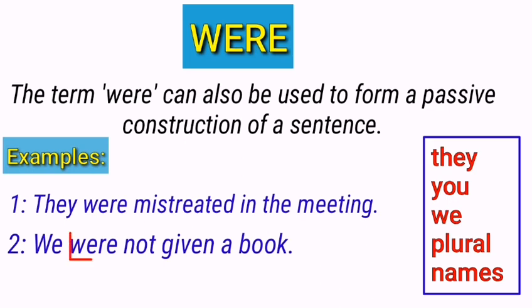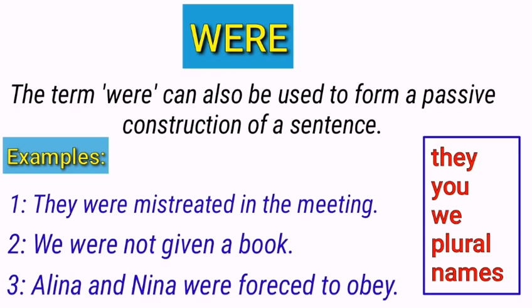Again, the term "were" is used as a helping verb with the subject "we", and it is simple past tense in passive voice. Alina and Nina were forced to obey. Just observe this one. The helping verb is the word "were", and it is used with plural nouns, and it is a passive sentence because both of them did not force anyone, but they themselves were forced by someone. So, you can say that it can also be used to make passive sentences.